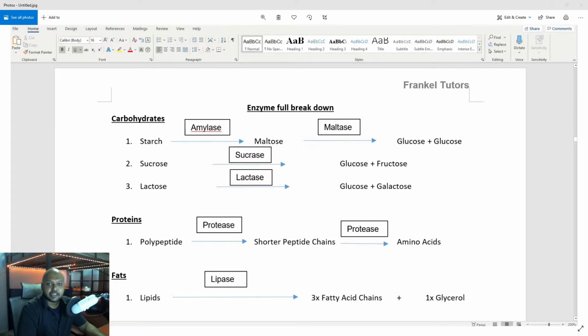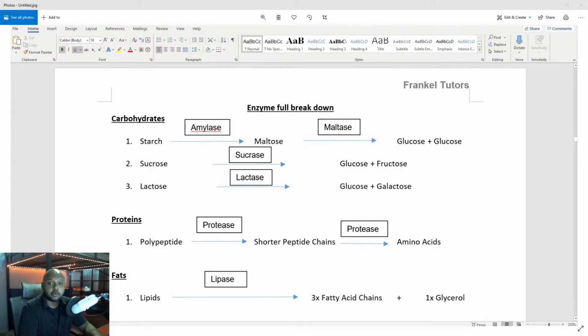The first thing we're going to look at is these three types of food groups and the enzymes that actually break down these food groups. Now, these are very important and you will need to memorize them because you will be tested on them. So let's take a look at carbohydrates first.